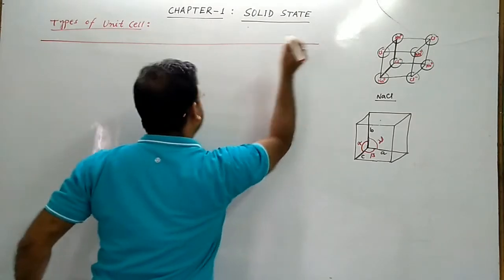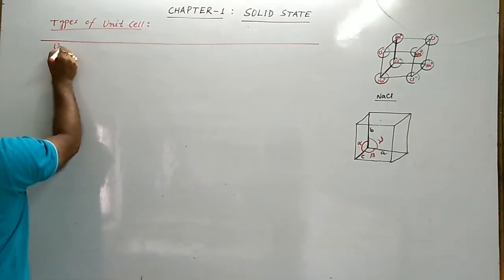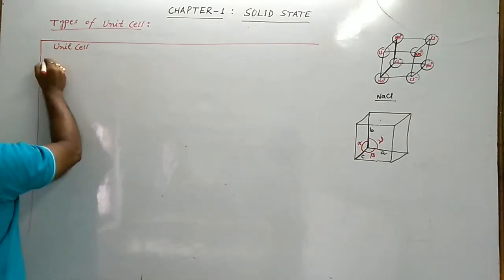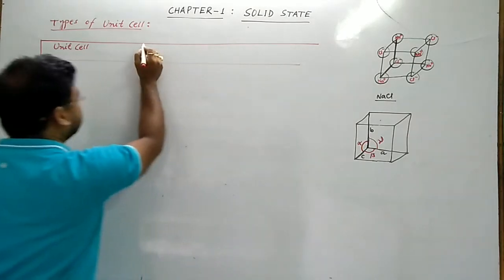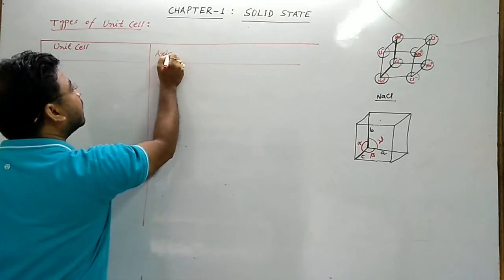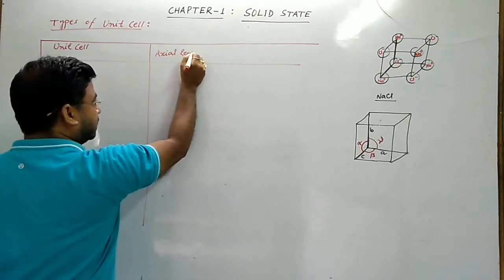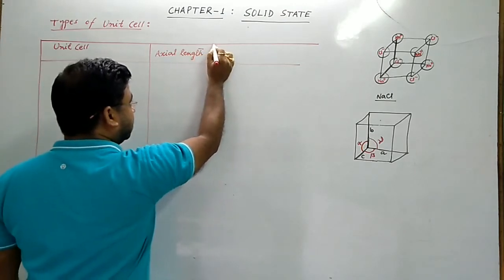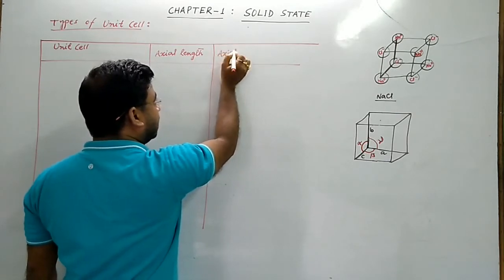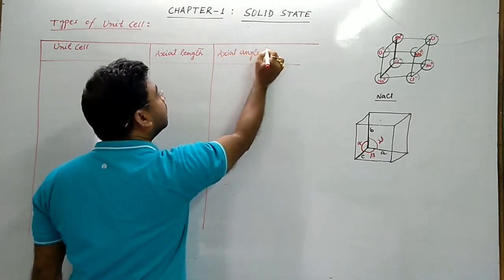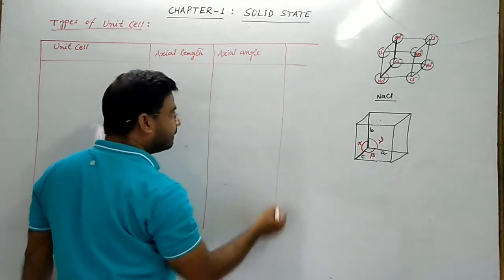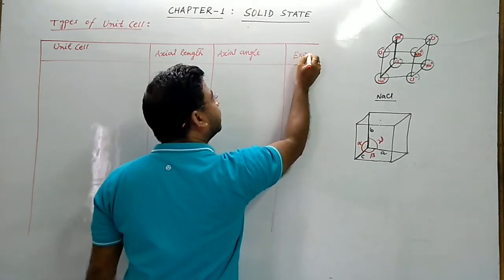If we make a diagram: unit cell, then axial length, axial angle, and you can write some examples also.